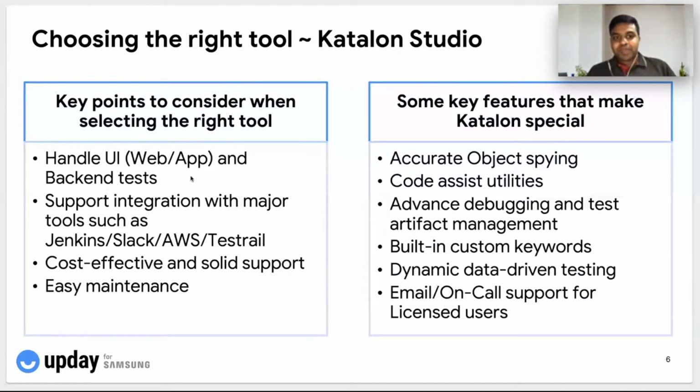at Upday. And the second important point we considered is that it supports integration with all major tools which we use at Upday, like Jenkins, our CI/CD tool, Slack, our communication tool, AWS, our hosting platform, and TestRail, our test management tool. These are the four important tools which we use integral to test automation, and Katalon provides different plugins and inbuilt options which can integrate with all these major tools in the market.